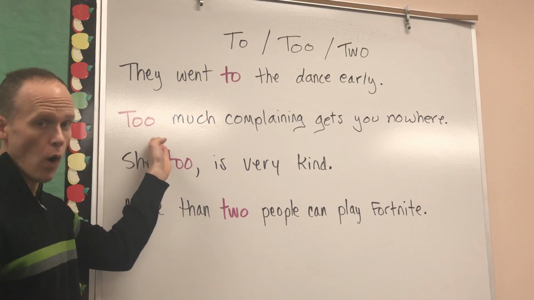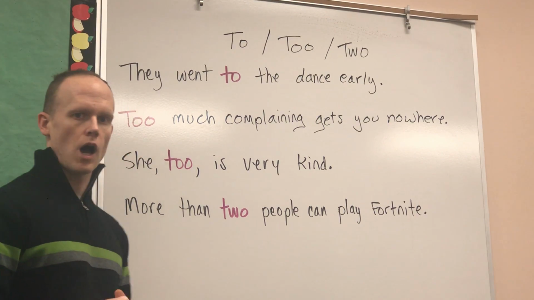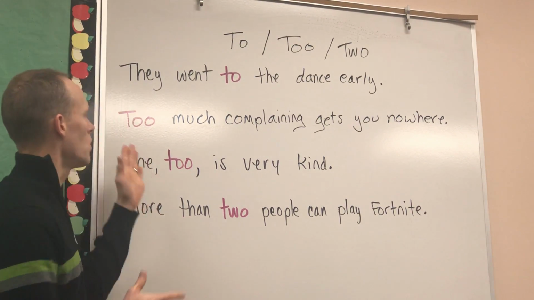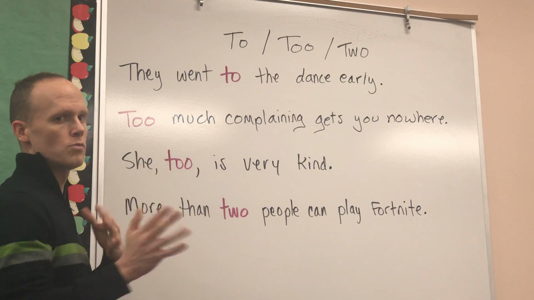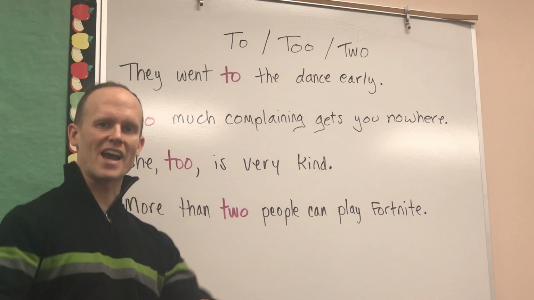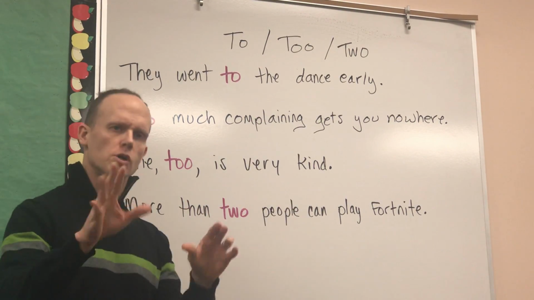This one, "too," means excessive. It can also mean "also," and it's an adverb. So let's see this one. Too much complaining gets you nowhere. In other words, an excessive amount. I want to do that. Boo-hoo.